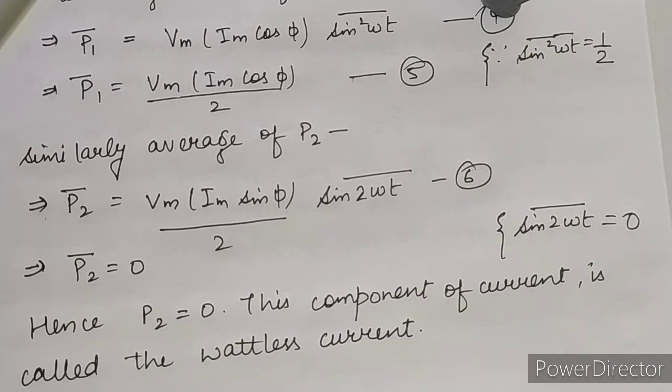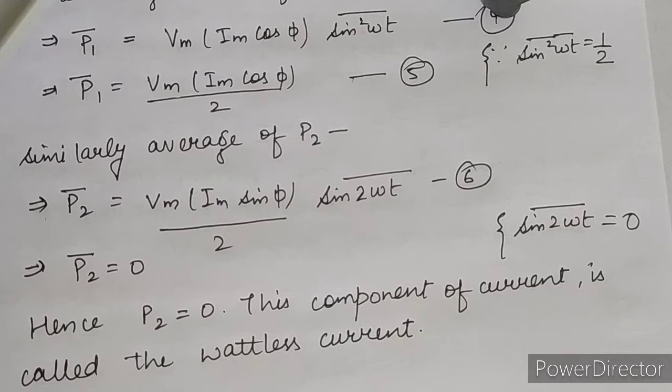Similarly, the other component, the sine phi component, has a phase difference of pi by 2 with the voltage. The contribution of power for the other component of current is 0, and that is known as wattless current. So we are using two components, one for sine phi and another for cos phi. Clear?